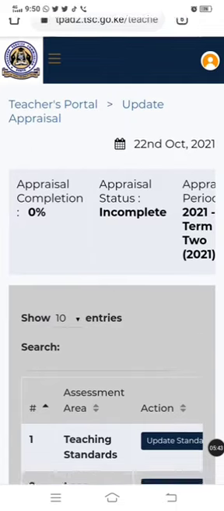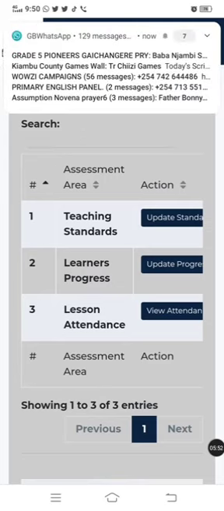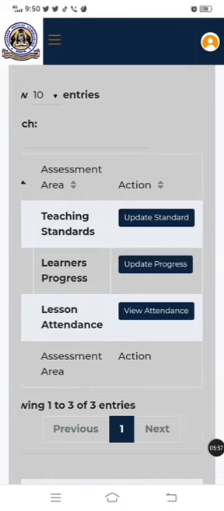So what I'm going to do now, you're going to scroll up. We have 3 sections. We have teaching standards, learners progress, lesson attendance. Let me start with point number 3. Lesson attendance. This is for your deputy or your appraiser.